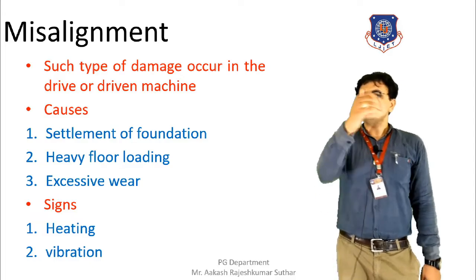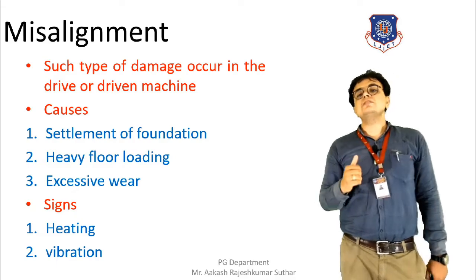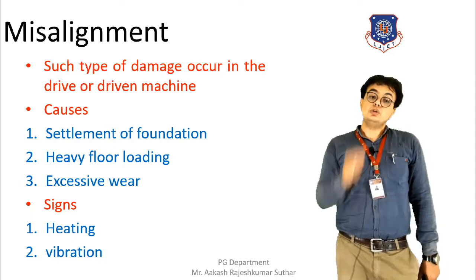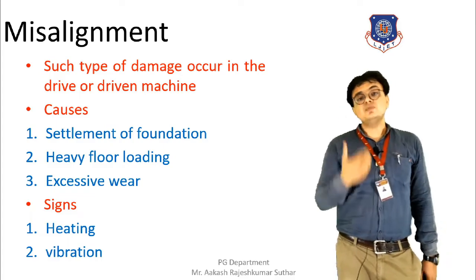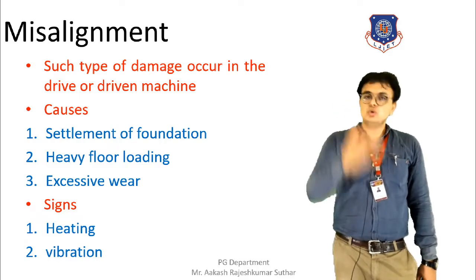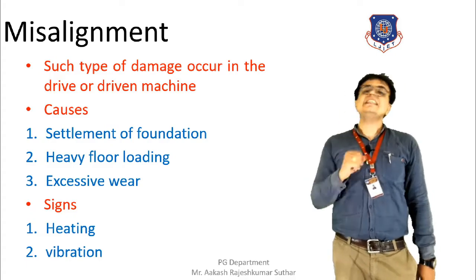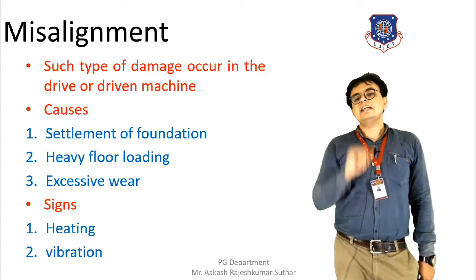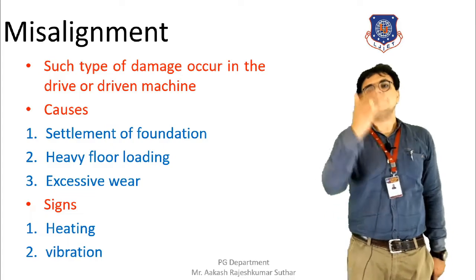The main causes of this misalignment are the settlement of the foundation. If the foundation is found settled, then the misalignment can take place. Due to heavy floor loading also, the misalignment can take place. Excessive wear can cause the misalignment. And the signals through which we can know that the misalignment has occurred are the heating and the vibration. Whenever the misalignment takes place, heating will take place and the vibration of that machine or that conveyor belt will increase.